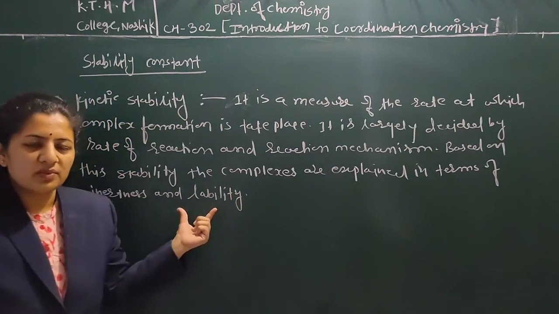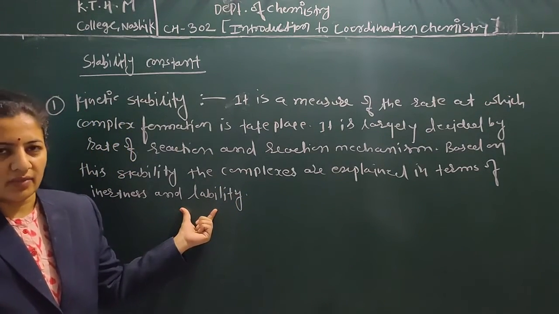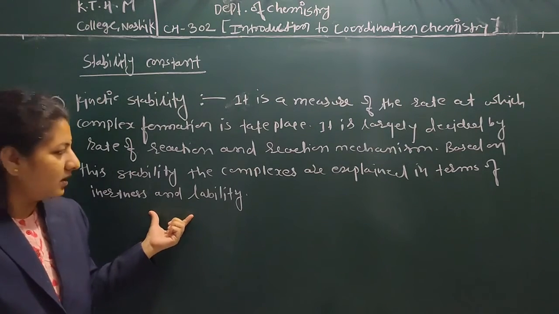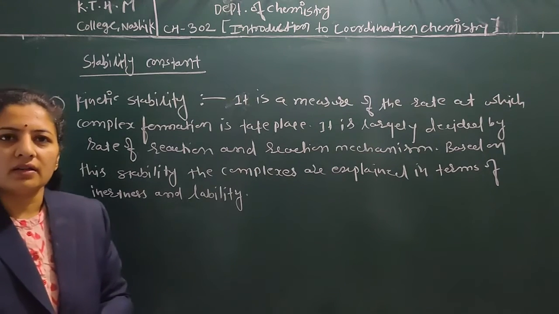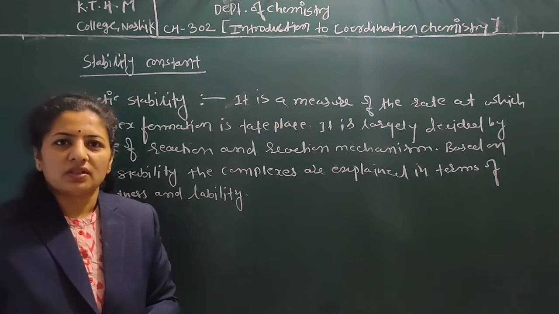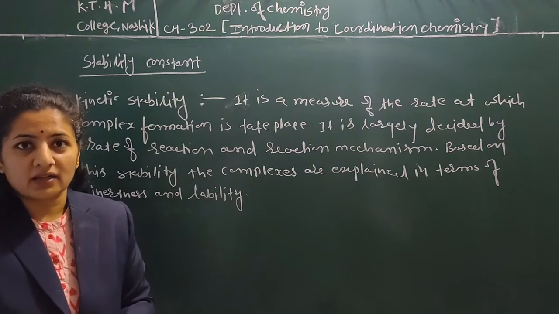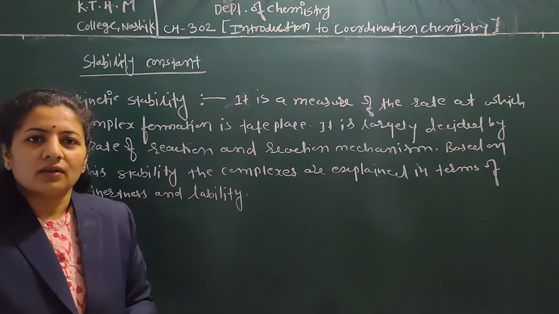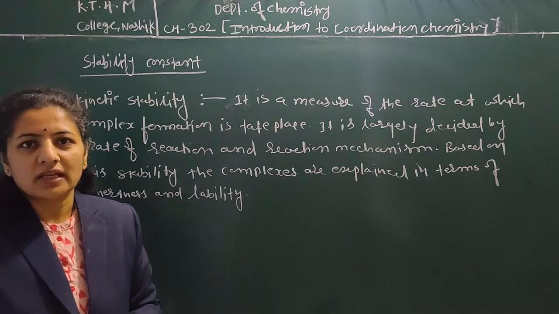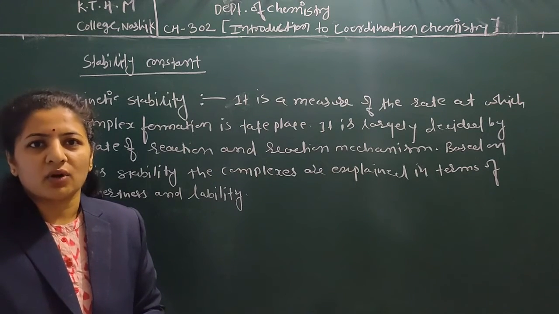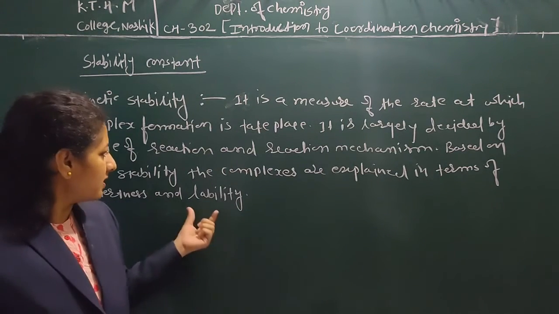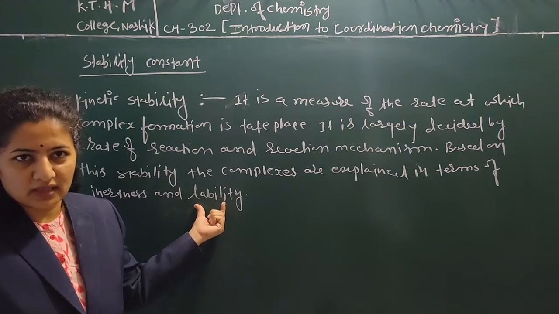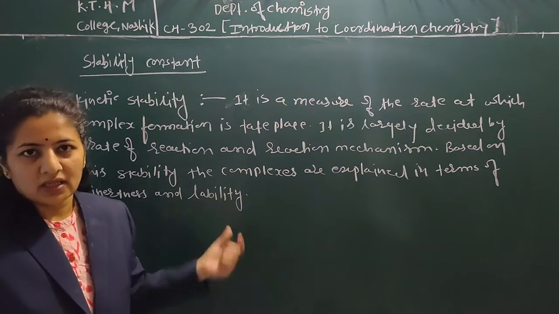So what is meant by inertness and what is meant by lability? This concept we discussed in our previous lecture. Inert complexes are the complexes which exchange their ligands at a slower rate, whereas the complexes which exchange their ligands within a short time or at a fast rate are known as labile complexes. So this tendency of the complex is known as inertness and lability.